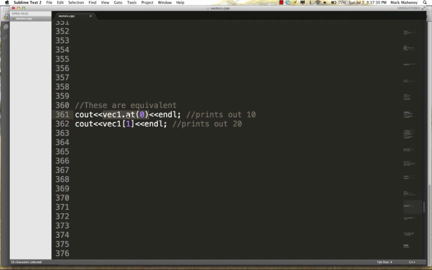Okay, so these two things are equivalent. This says vec1.at(0) means go to position 0. We know there's a 10 there. But this also works just fine. We say vec1 in square brackets, we put the number 1. That says go find the thing called vec1 and go to the position 1, which is actually the second element. And we have access to that value, which we're going to print out. So we know that value is 20.